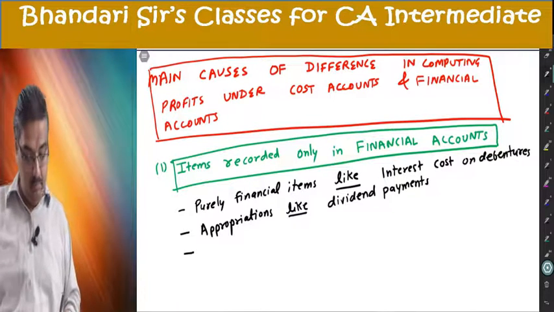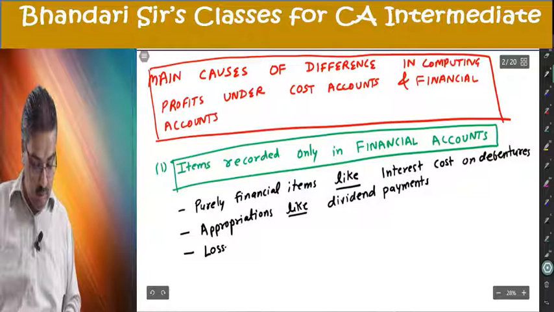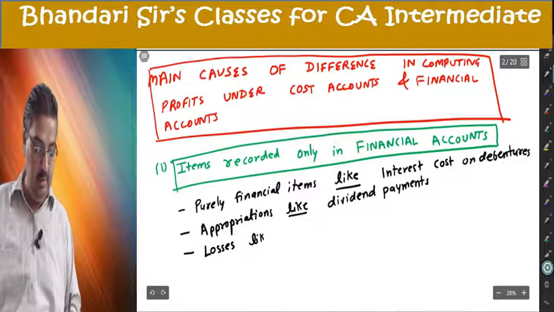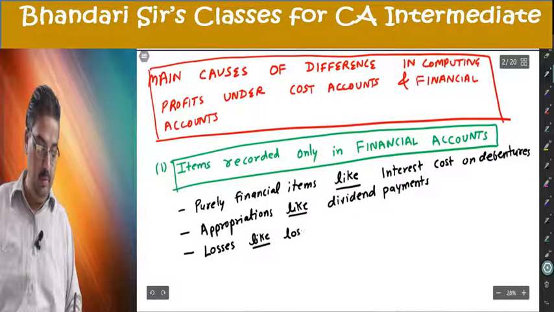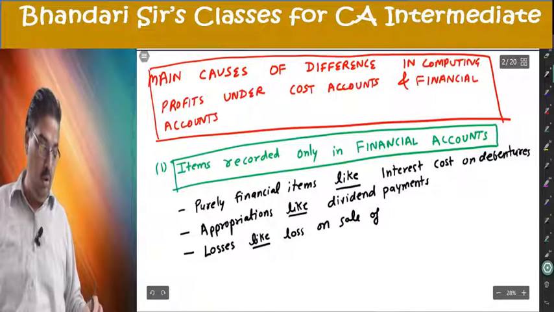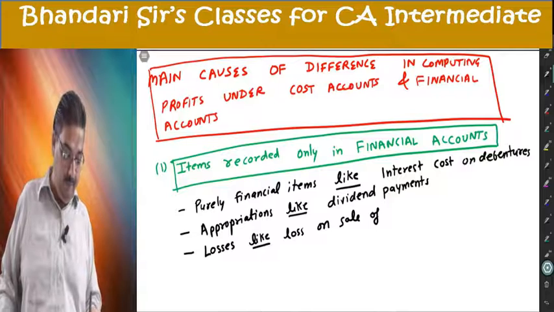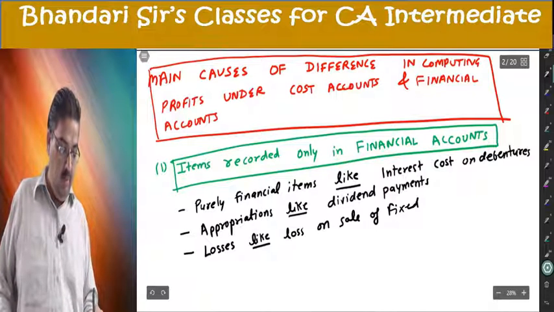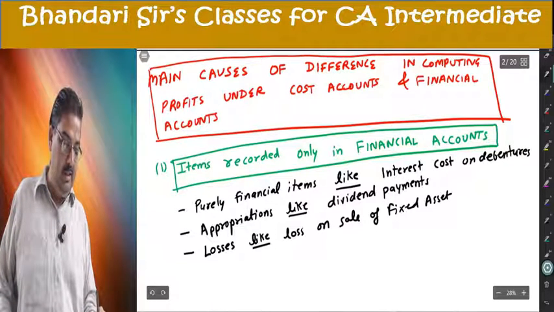Then losses like loss on sale of fixed assets and investments.